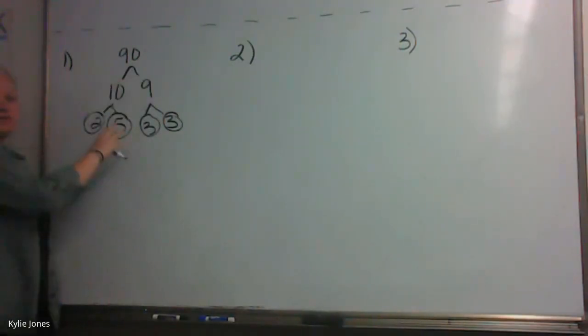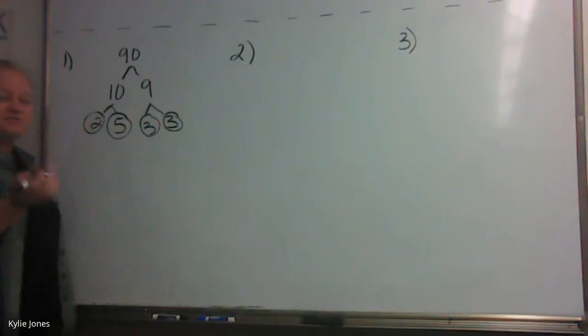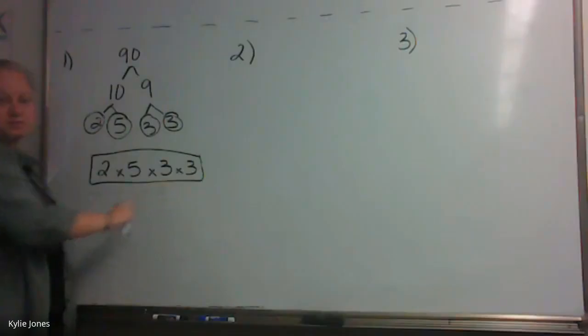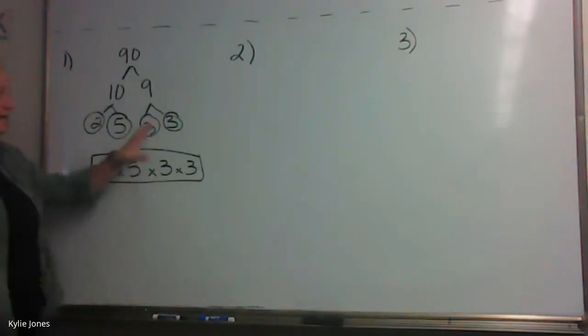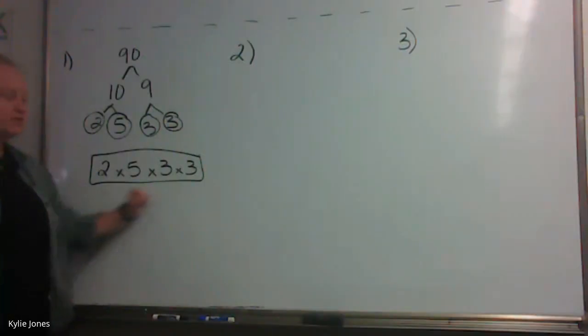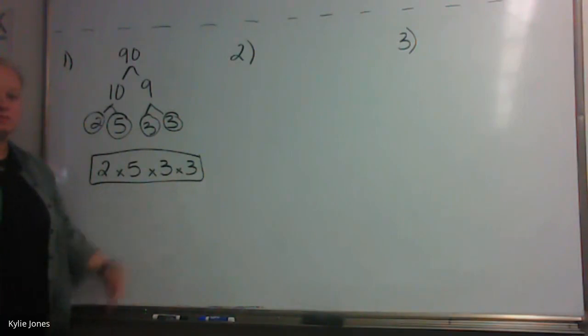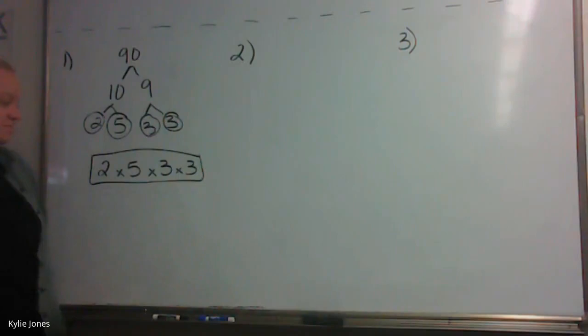So now we have our factor tree. In order to make the prime factorization, all you need to do is multiply. 2 times 5 times 3 times 3. This is your answer. If you multiply, you'll just go back to 90. I know, you don't actually multiply it out. Your answer is the multiplication problem. Does that make sense? Because you've taken out all the prime factors, and now you're going to multiply. You don't have to yet, but all the prime factors being multiplied together is your prime factorization.